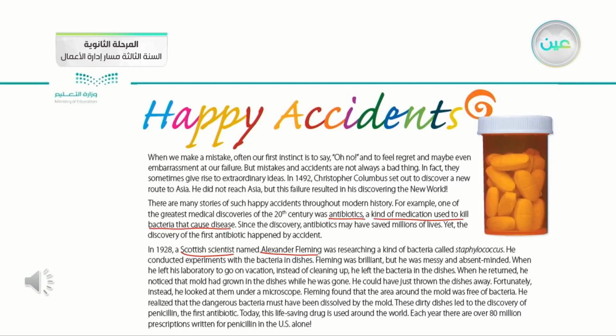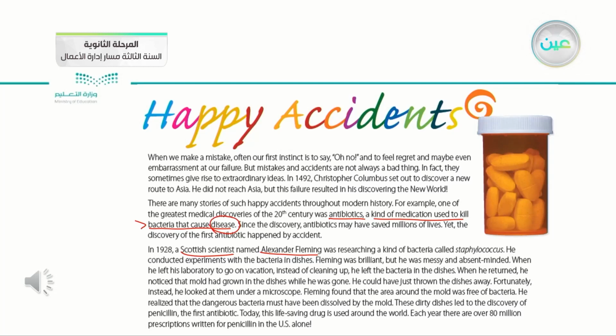We use antibiotics once we have harmful bacteria in our bodies that make us ill, so antibiotics are used by ill people in order to kill the bacteria. We have here the word disease. Disease means illness or sickness.